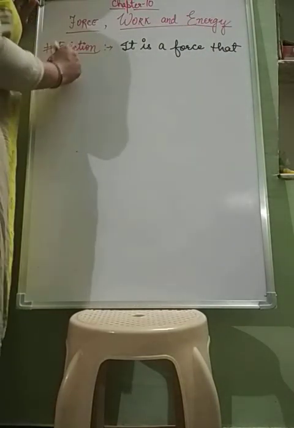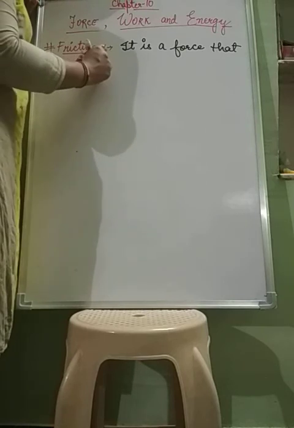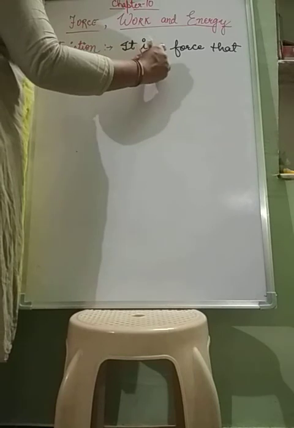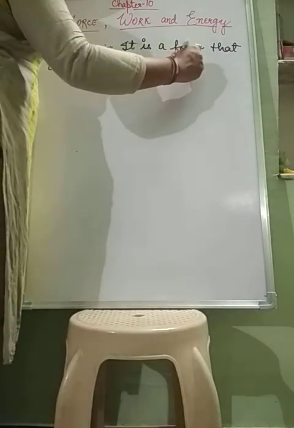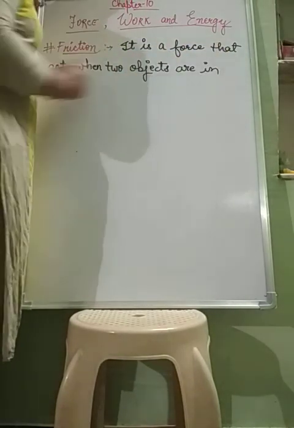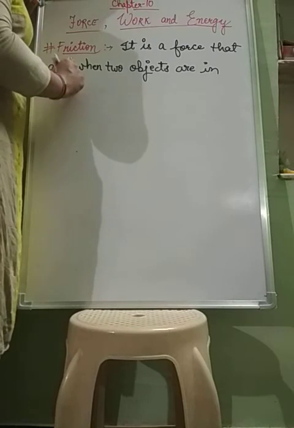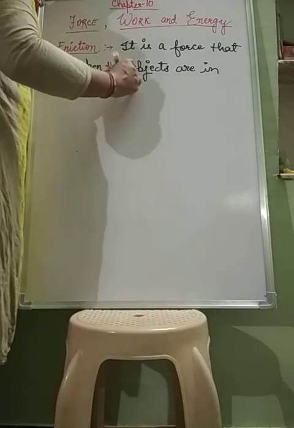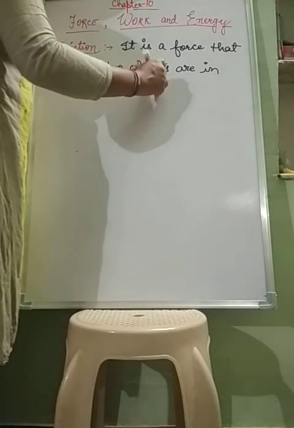that acts when two objects are in contact with each other.